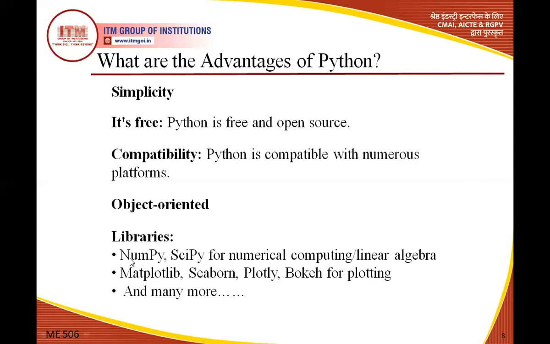A library is like the NumPy library, a collection of different mathematical functions. SciPy is a library in which many functions are there, for linear algebra and scientific calculation. We import this library and use all these functions. Matplotlib, Seaborn, Plotly, Bokeh: all these libraries are used for plotting.